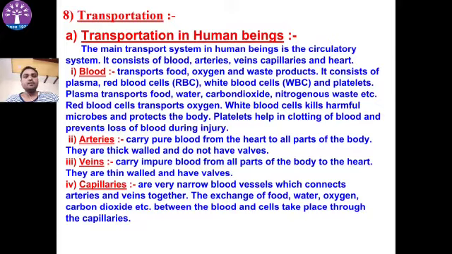Arteries carry pure blood from the heart to all parts. They have thick walls. Veins carry impure blood from all parts of the body to the heart. Capillaries join arteries and veins together.